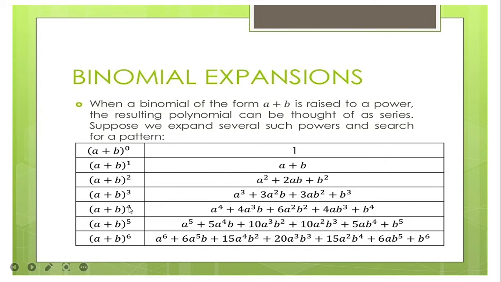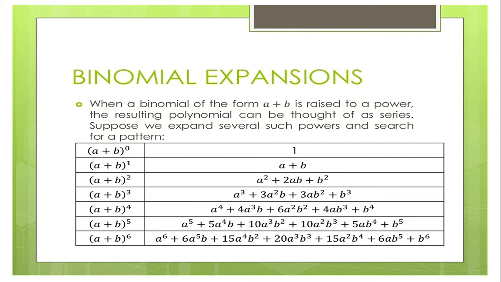For example, if your n here is 4, then in the first term the exponent is 4. In the second term, the exponent of A is 3 and the exponent of B is 1, so 3 plus 1 is 4. In the third term, the exponent of A is 2 and the exponent of B is 2, so 2 plus 2 is 4.